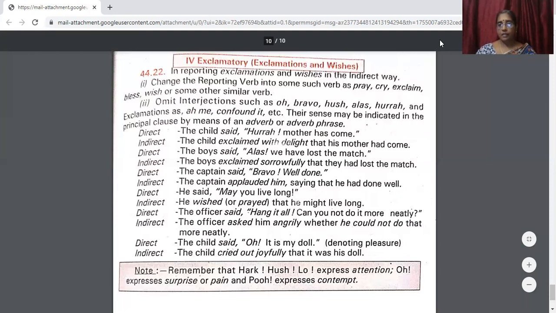Go through these sentences. These are from your current English grammar book. That will help you to rewrite the sentences better.